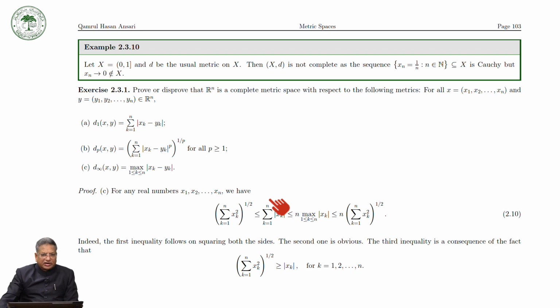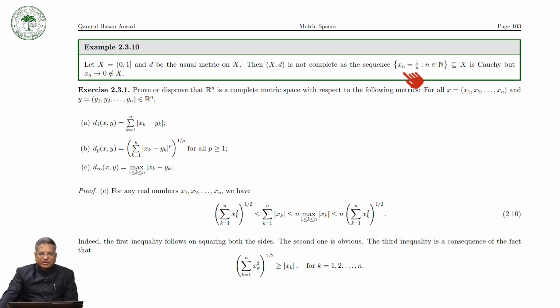So we are considering X is equal to the open interval (0,1) with the usual metric, and then this space is not complete. Why is it not complete? We can see that if we consider a sequence xn is equal to 1 over n, then we can see very easily that d(xn, xm) is equal to mod of 1 over n minus 1 over m, which is less than epsilon for all n greater than m.